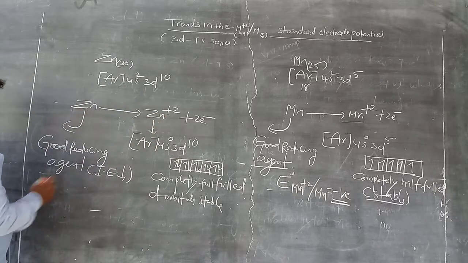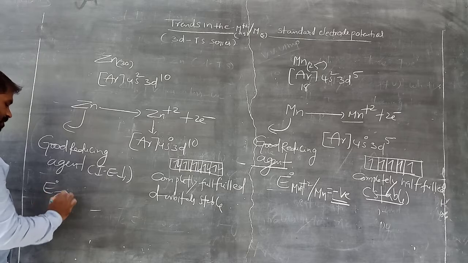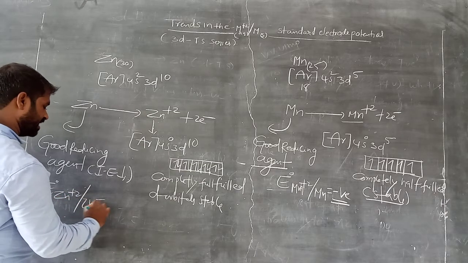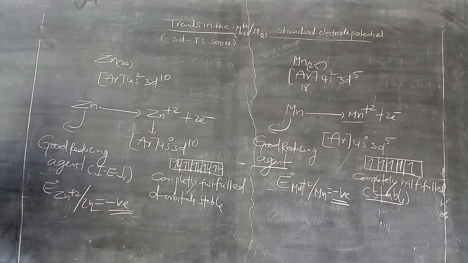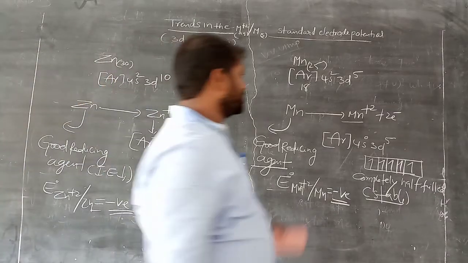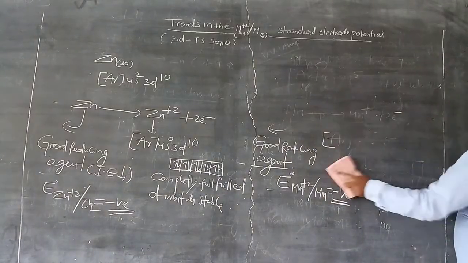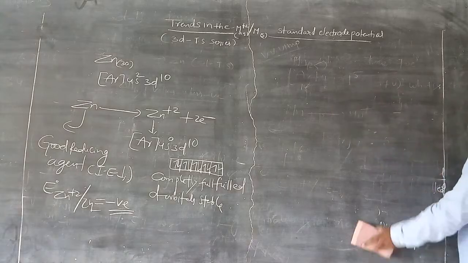That means the standard electrode potential for zinc is also more negative. Negative means good reducing agent. Positive means good oxidizing agent. So copper is not a good reducing agent. For manganese and zinc, we can explain the stability concept with d orbitals.